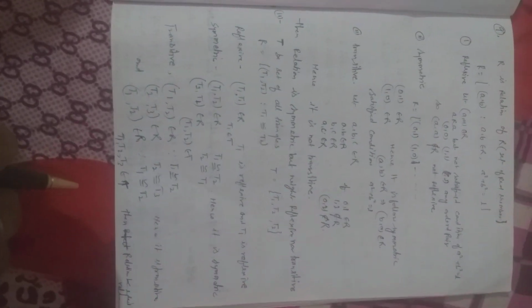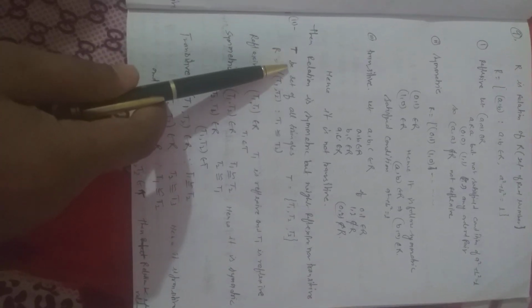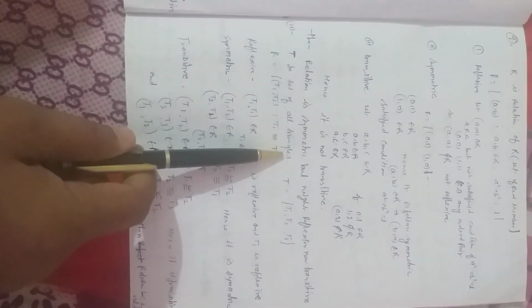You know very well, if a relation is equivalence, then it is reflexive, symmetric and transitive.